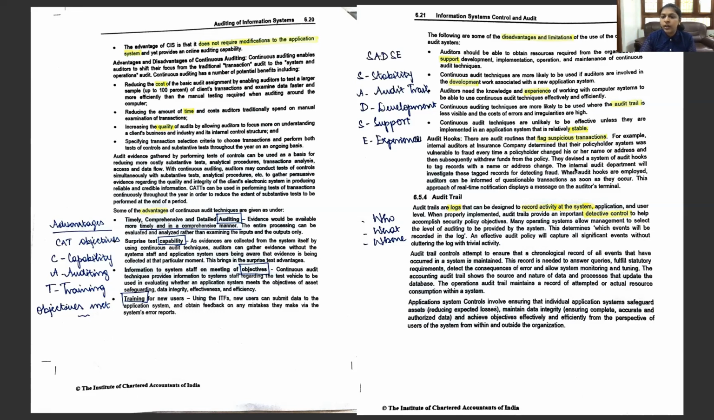So the internal audit department will investigate those tagged records. Only those tagged records or the flagged suspicious transactions will be investigated. So when audit hooks are employed, auditors can be informed of questionable transactions. If something is hooked, we'll know that something questionable has occurred. So it serves as a notification. It provides a real-time notification on the auditor's terminal.